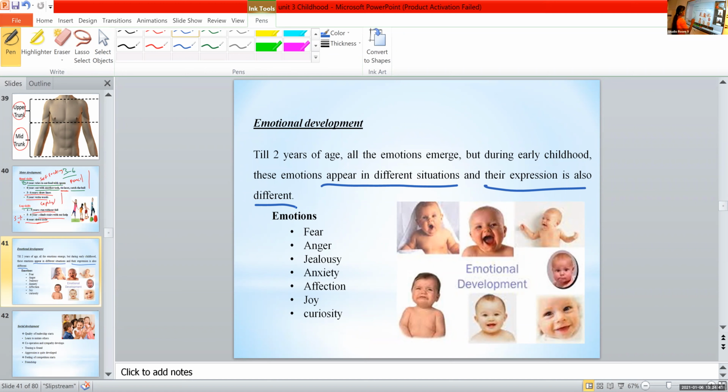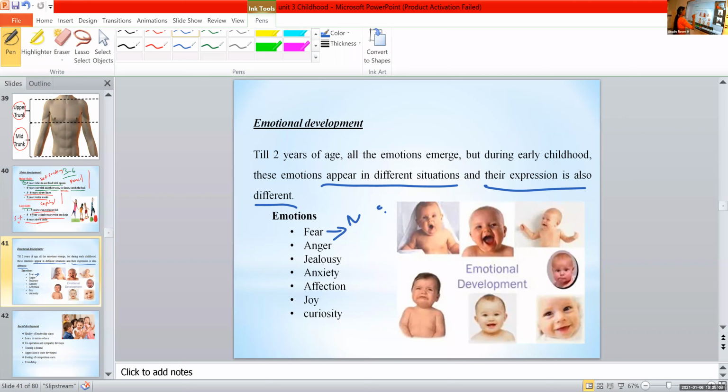So the first one is fear. Is it a positive emotion or a negative emotion, Meghna? Fear. Negative. This is also part of your practicals. So after this, we are moving to the practical section of emotional development. Is it a negative emotion or a positive emotion, Meghna? Negative. Negative emotion. Very good.